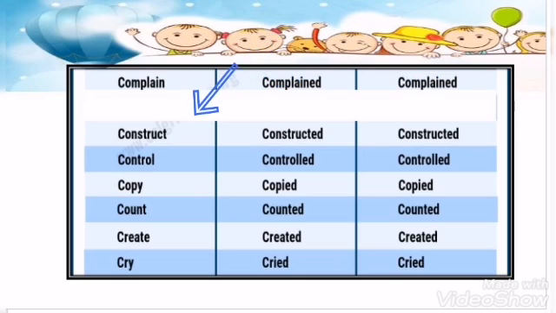Now next example is construct. Second form is constructed and third form is constructed. Again ed is added to change the form of verb. Our third example is control. Second form is controlled and third form is controlled. Again ed is added. Look at the next example, copy. Second form of verb is copied and third is again copied.